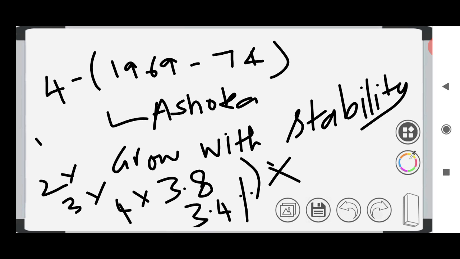The first one only we have achieved. The third is considered a failure because in the third there is a great difference. We had a target of around 5.6%, but we achieved only 2.8%. So this is the case for the fourth 5-year plan.